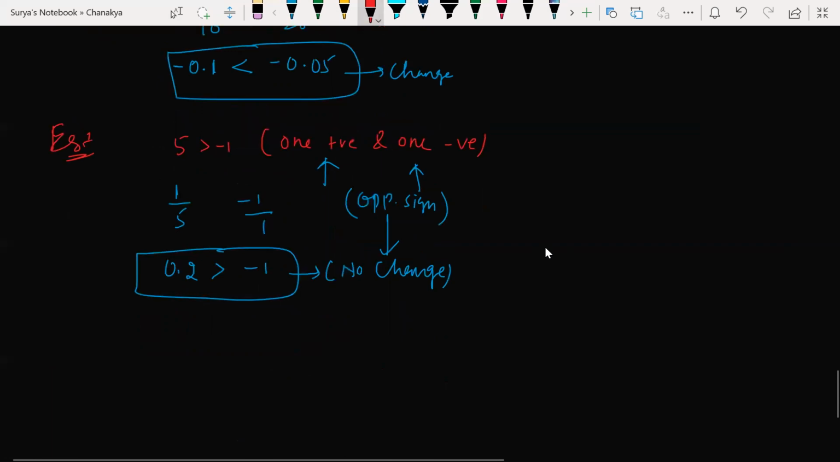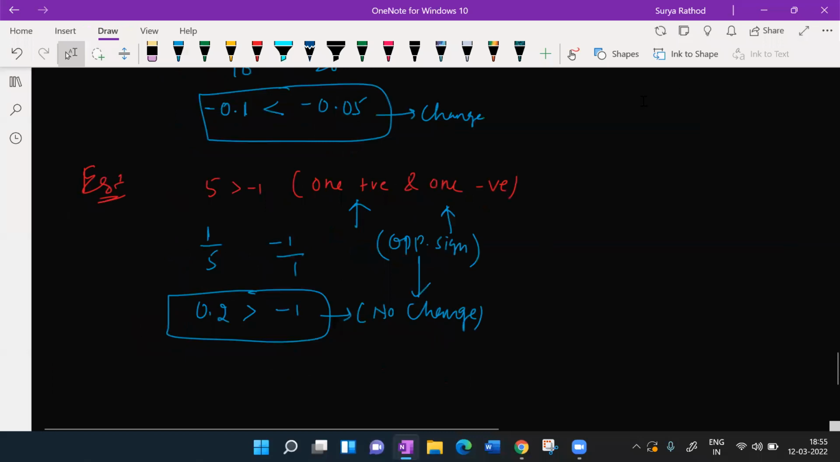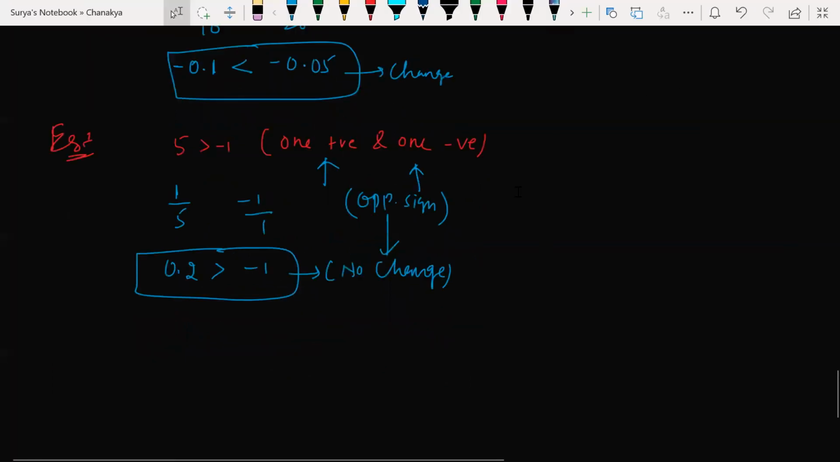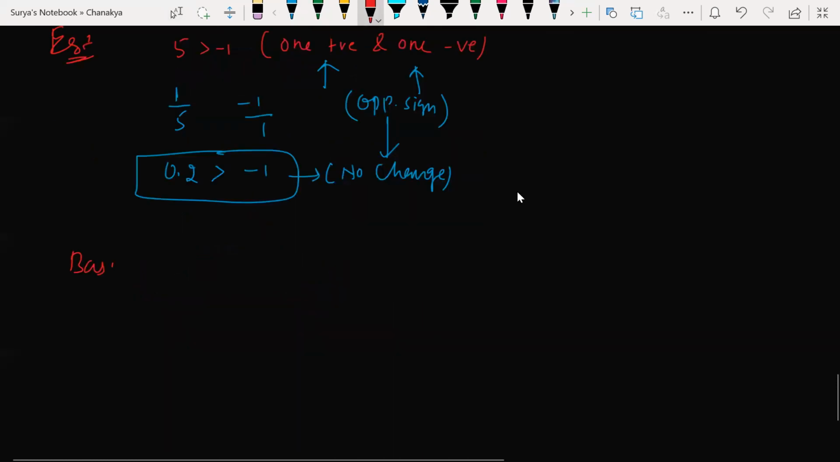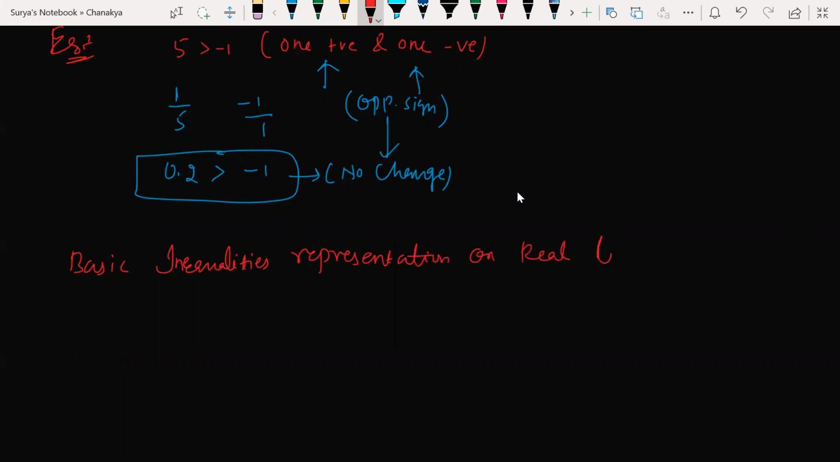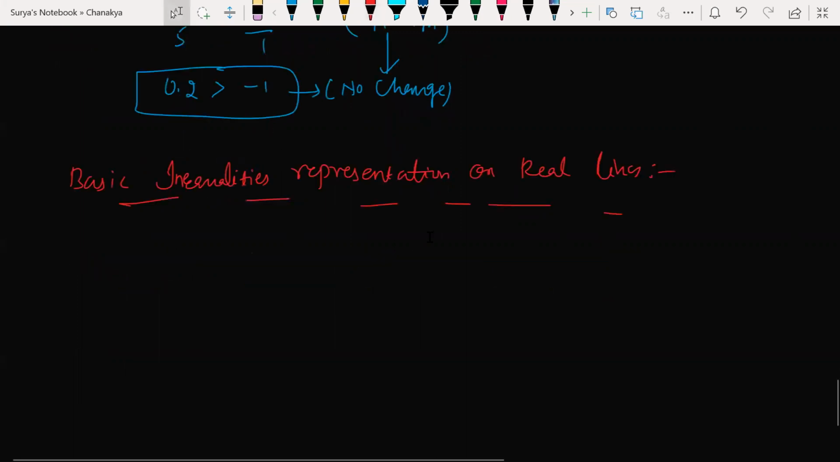Now, let's talk about basic inequalities representation on real lines, which is nothing but: if I give any inequality, beta, how do you represent that particular inequality on the real number line? Okay, let's take a very simple example.